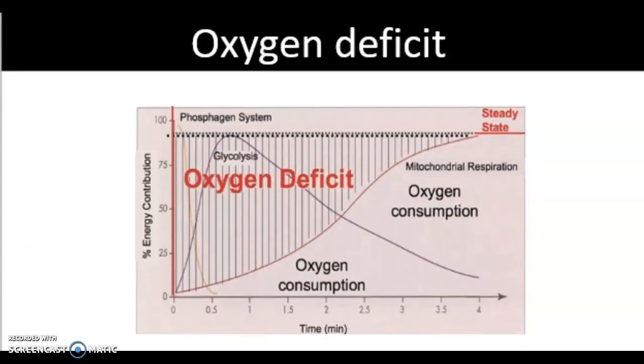Oxygen deficit refers to the difference between oxygen intake of the body during early stages of exercise and during a similar duration in a steady state of exercise. In other words, it is the amount of oxygen the body needs but it doesn't get. It is a temporary shortage of oxygen during exercise unless all of the energy contribution is from the aerobic system. The volume of oxygen has to meet the demand of a specific activity.